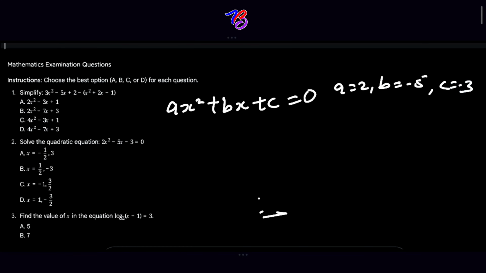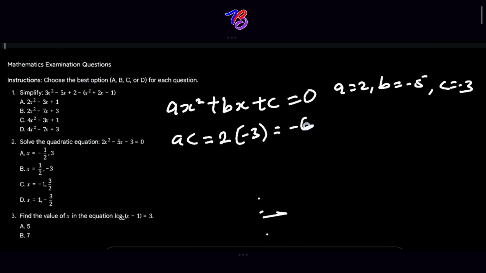Okay, so if we solve by factoring or using the quadratic formula, remember, for factoring, you find two numbers that multiply to give you AC. Two numbers that multiply to give you AC, and that will be 2 times minus 3, which will give you negative 6 altogether.